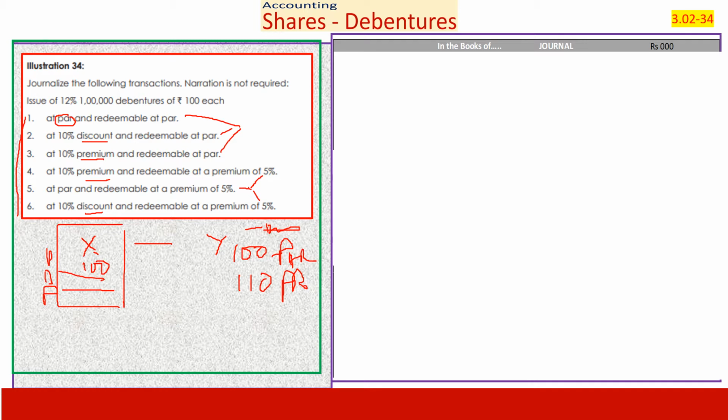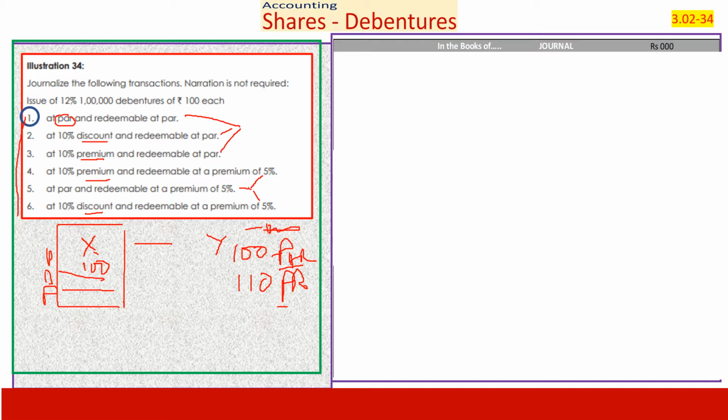When it comes to redemption, it can be at par or at a premium. Let us see each of the situations and find out what generalization we can make for a better grasp. Let us take the first situation.